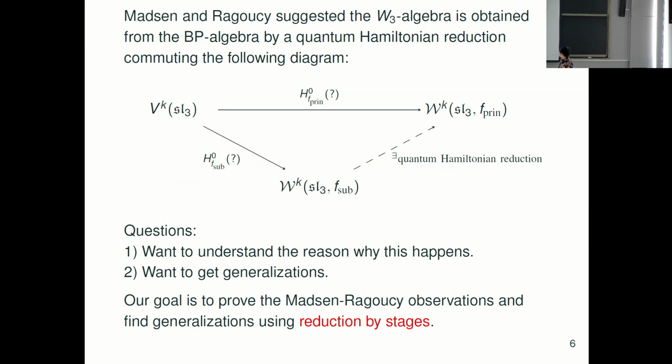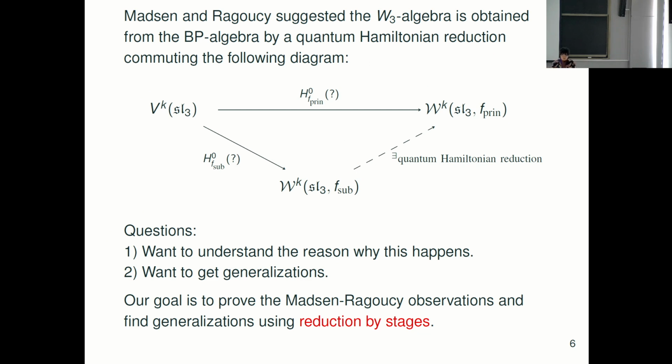Okay. So Madsen and Ragoucy considered an interesting reduction. We start with affine sl_3. We have the principal reduction, which makes the principal W-algebra. And with the subregular reduction, we obtain the Bershadsky-Polyakov algebra. But Madsen and Ragoucy consider a reduction from Bershadsky-Polyakov to get the Zamolodchikov algebra. So they consider the cohomology of a W-algebra. The statement is that the principal W-algebra of sl_3 is obtained as a cohomology of the Bershadsky-Polyakov algebra. This means that this diagram commutes. So this is a very interesting observation.